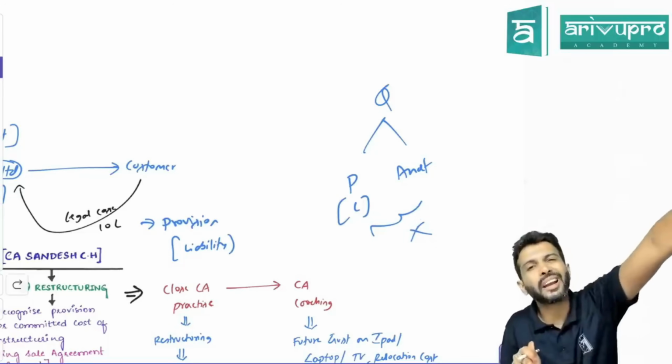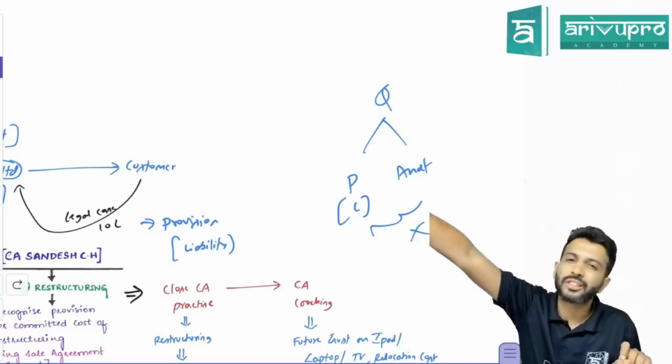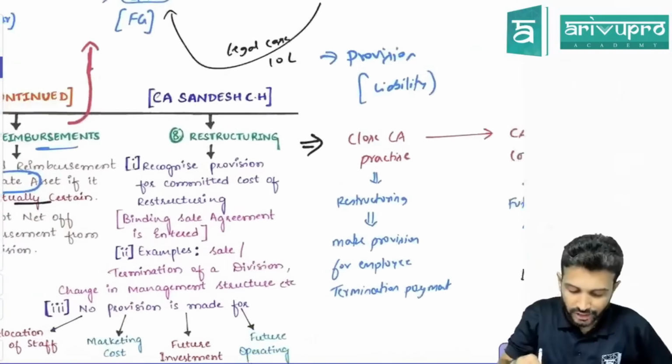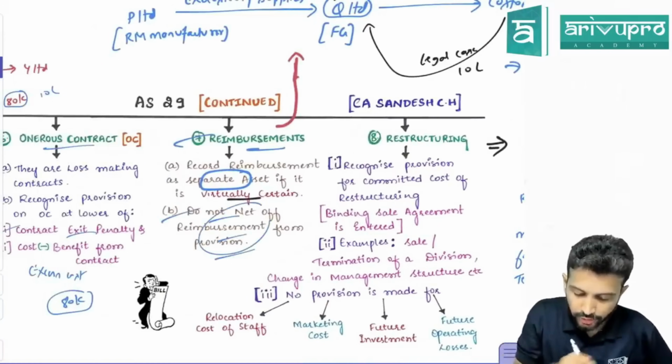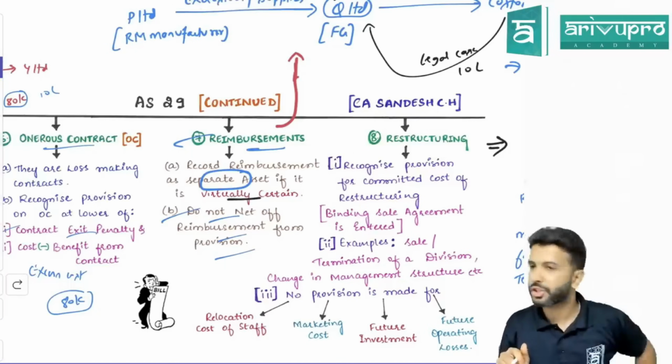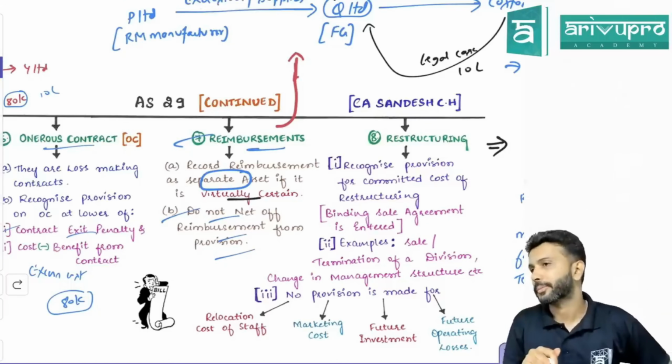Provision should be shown separately in the balance sheet. Reimbursement asset should be shown separately in the balance sheet. Both should not be knocked off. That is the next point I've written here. Do not net off reimbursement from provision. Both have to be shown separately in the balance sheet. Agreed? This is about reimbursement.